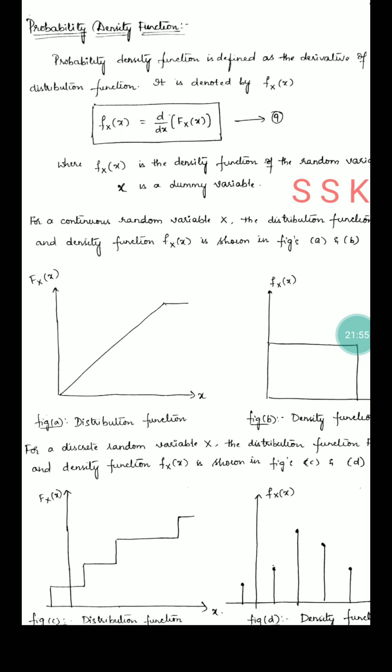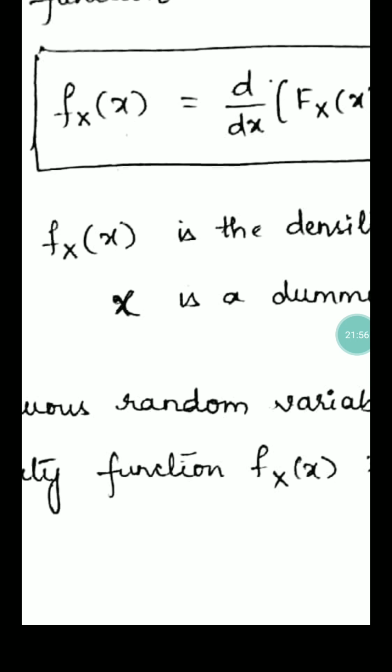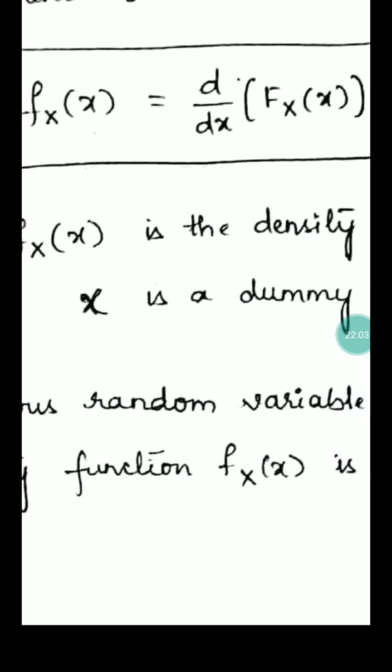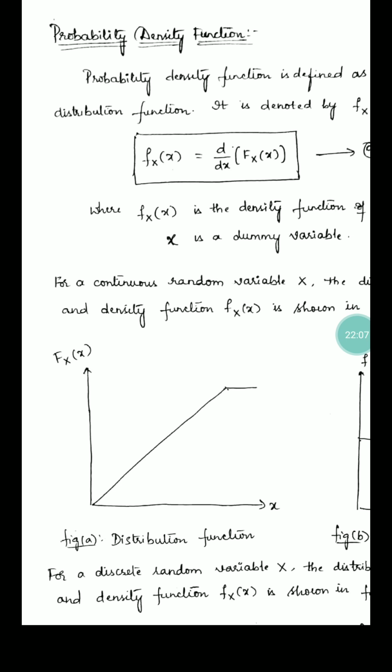Small fx of x is called the density function; small fx of x is equal to d by dx of capital Fx of x. For example, if you want a distribution function, how can we write it?